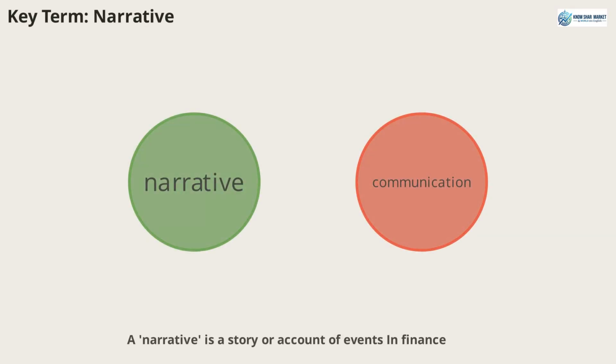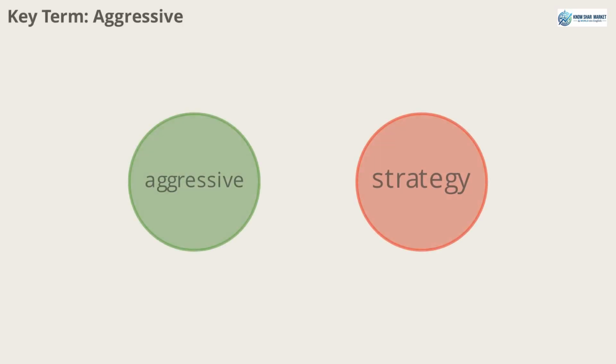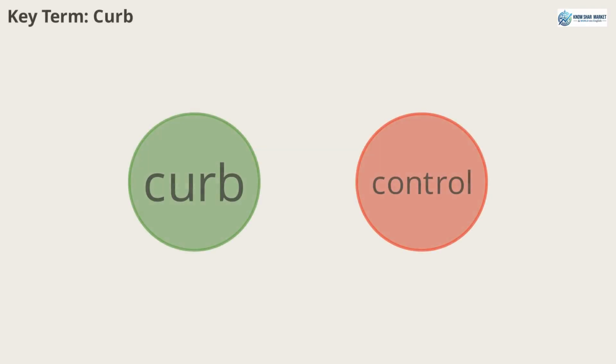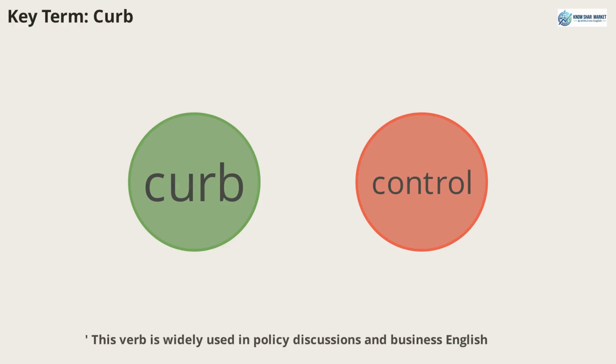Narrative is a story or account of events. In finance, the narrative around tax changes refers to how these changes are explained or understood. This term is useful for discussing perspectives and communication. In finance, aggressive describes actions that are forceful or bold, such as aggressive STT hikes. This adjective is useful for discussing strong policy measures or investment strategies. To curb means to restrain or control something. For example, the government curbed speculative trading. This verb is widely used in policy discussions and business English.